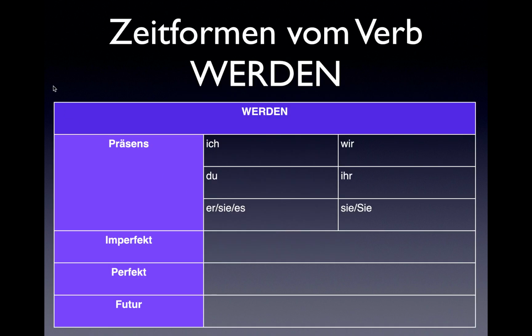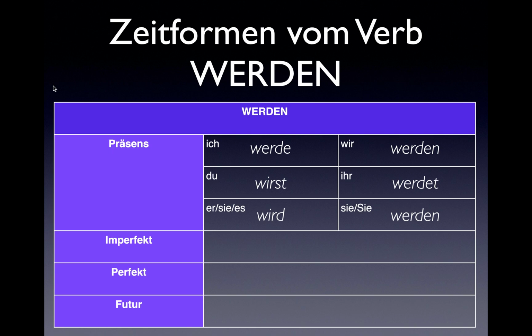Zeitformen von dem Verb werden. Werden is an irregular verb. It is the helping verb in all of your passive sentences. In the present tense, werden conjugates like a stem-changing verb. Ich werde is a normal conjugation, but du wirst and es wird are irregular conjugations. Wir werden, ihr werdet, and sie werden are regular conjugations.